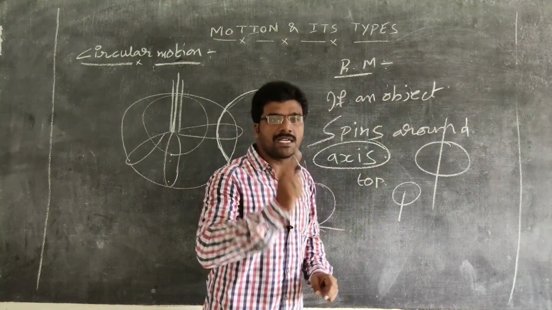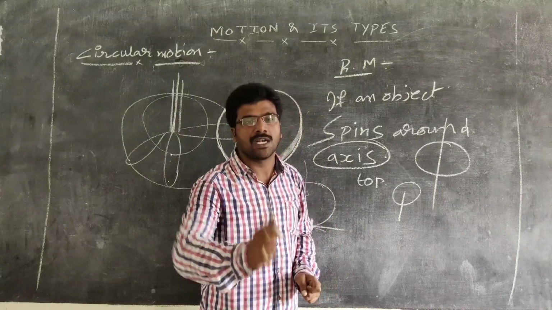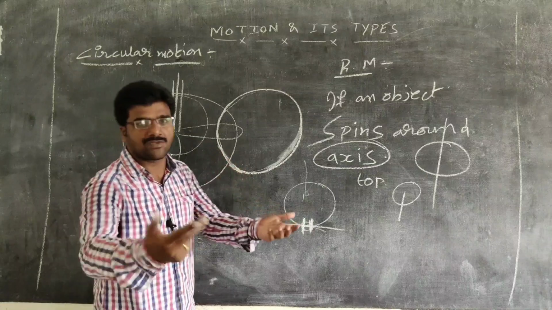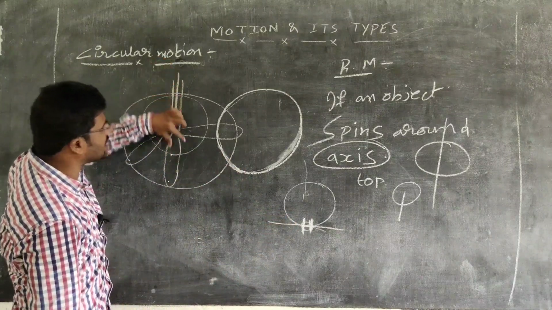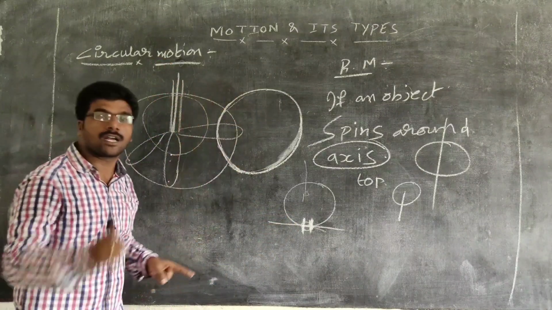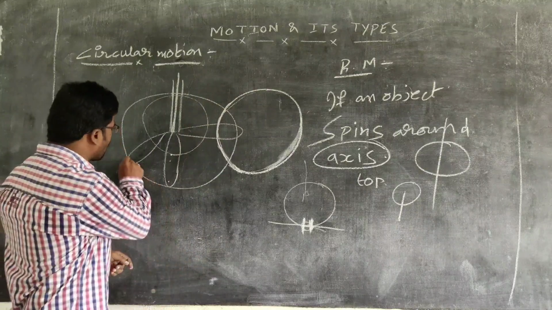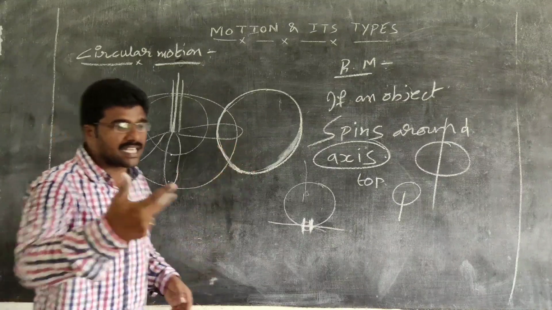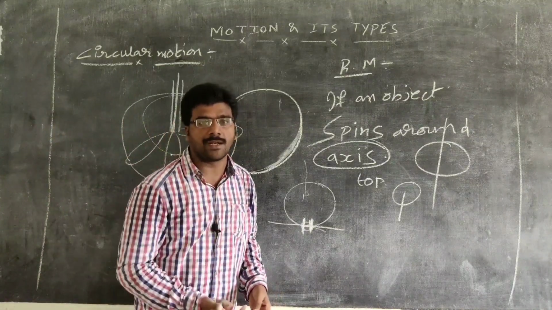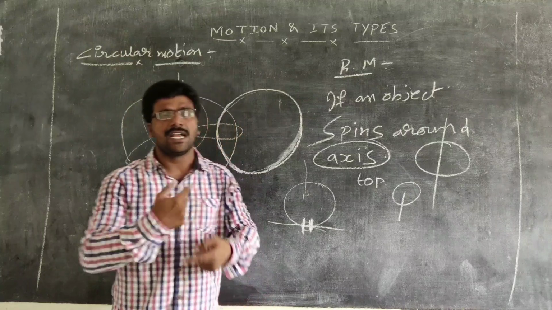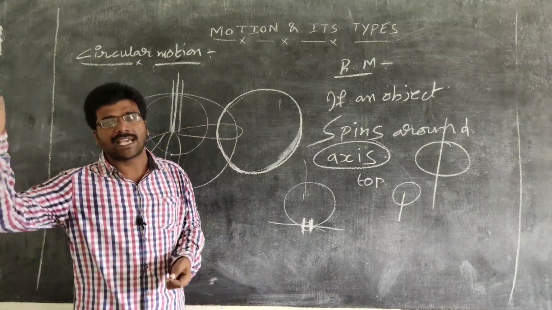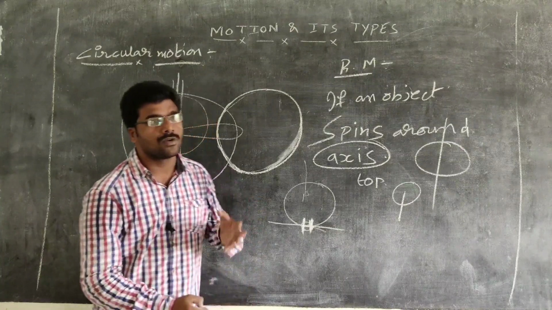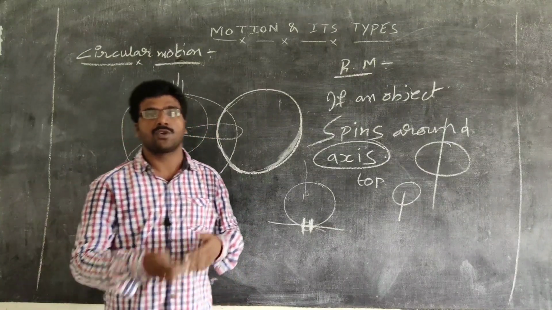Don't confuse circular motion and rotatory motion. If you take a point object, it follows circular motion. As we said in the example, the entire fan undergoes rotational motion, but if you take a point on it, that undergoes circular motion. In the same way, if you observe a giant wheel, the entire giant wheel is in rotational motion. If you take any point on it, it undergoes circular motion. So these are the types of motion for today's class.